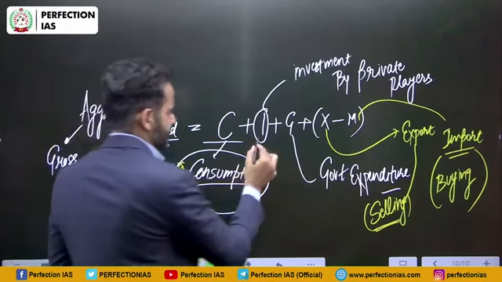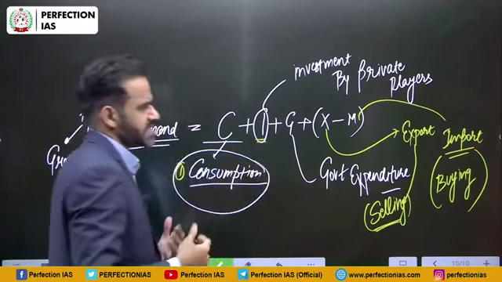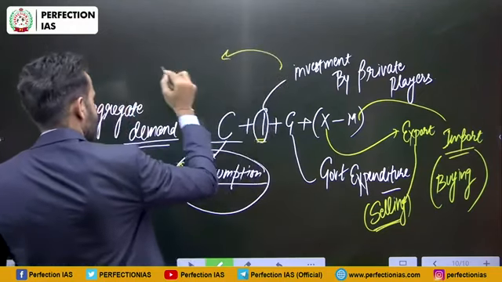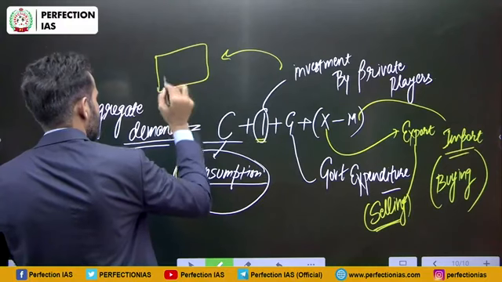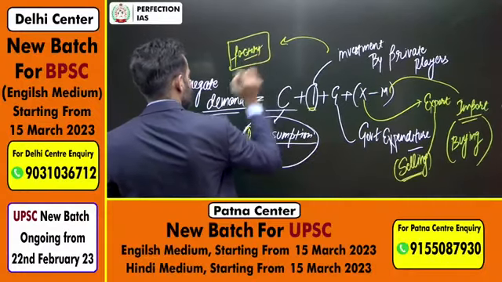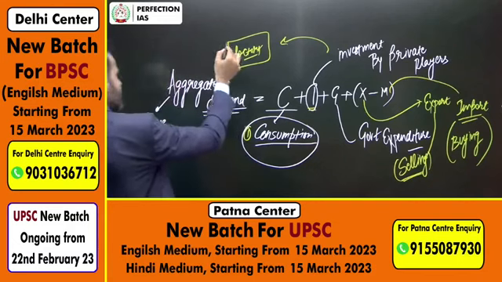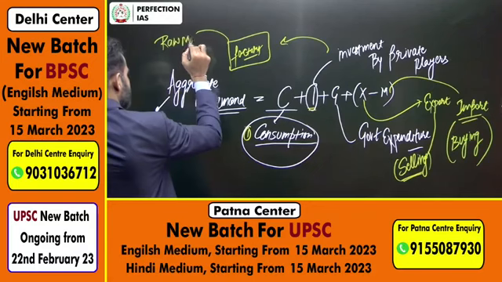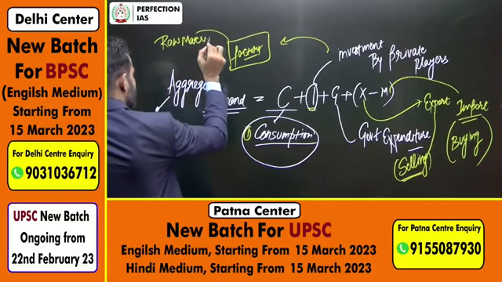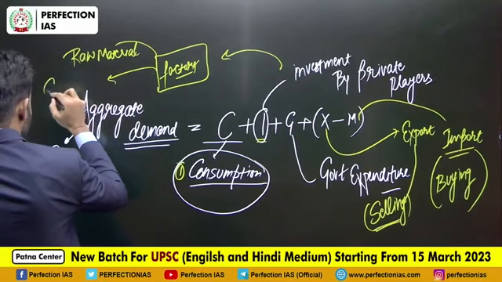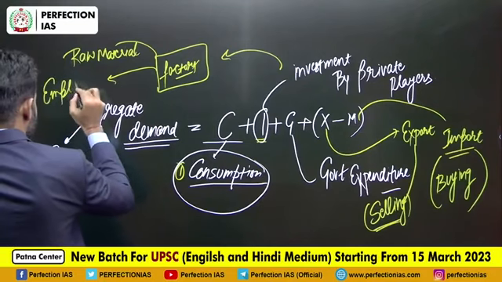Second thing is investment, that means investment by businessmen. So suppose a businessman wants to start a new factory. In order to start a new factory, they need some raw material, so there will be demand for raw material. They are going to hire new people, so there will be employment.